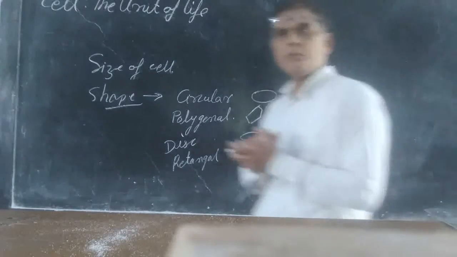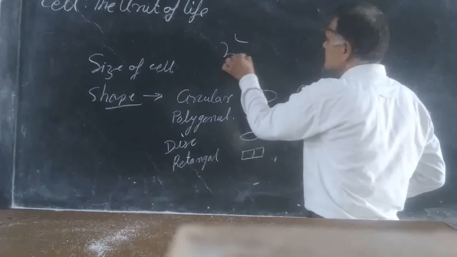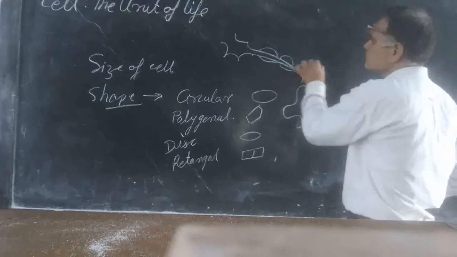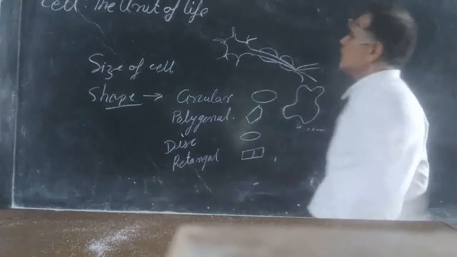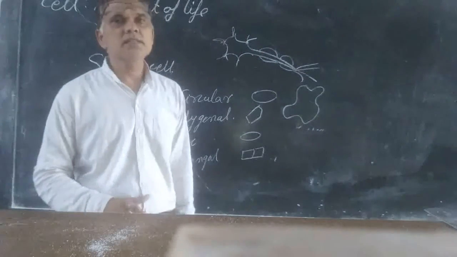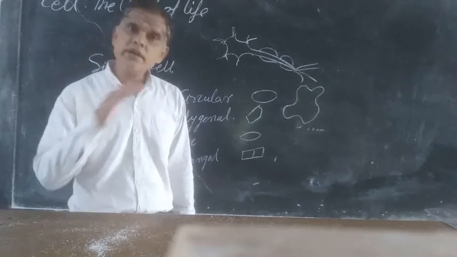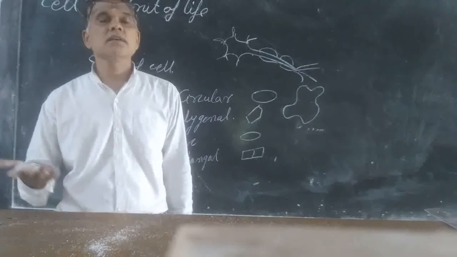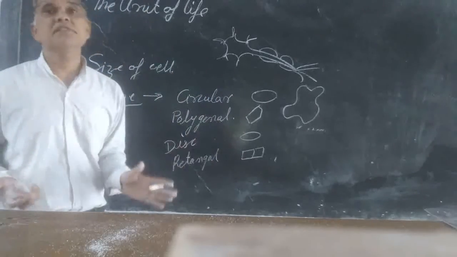The shape of the cell may also be elongated, just like in nerve cells, which are elongated cells. So cell shape again depends upon organism to organism and organ to organ. In different body parts, different types of cell shape are there.